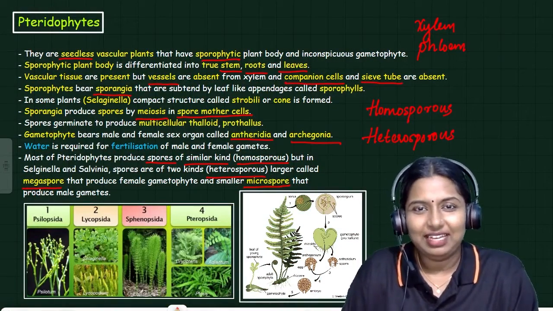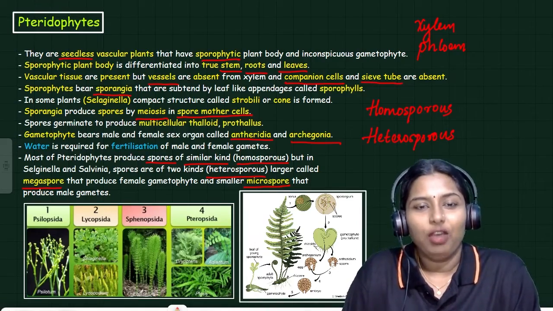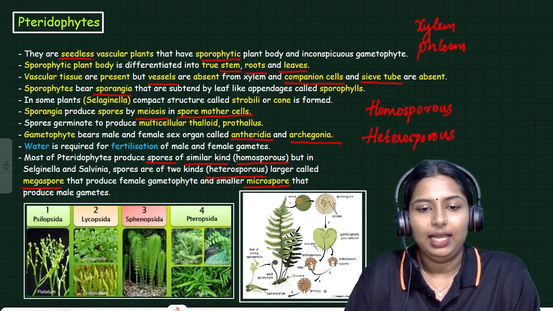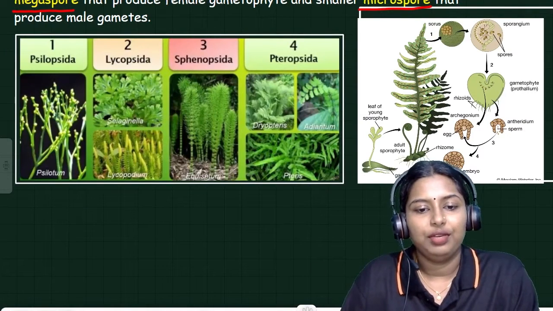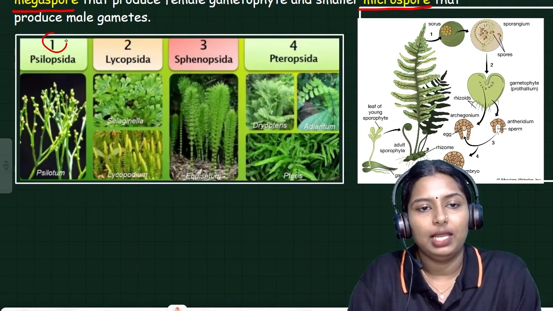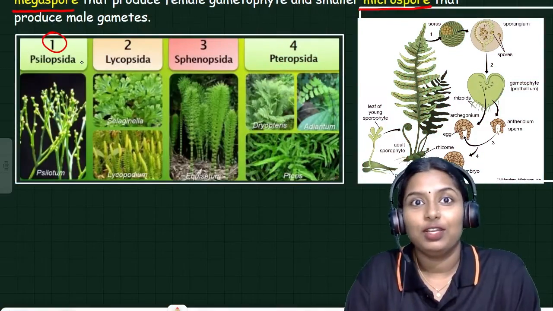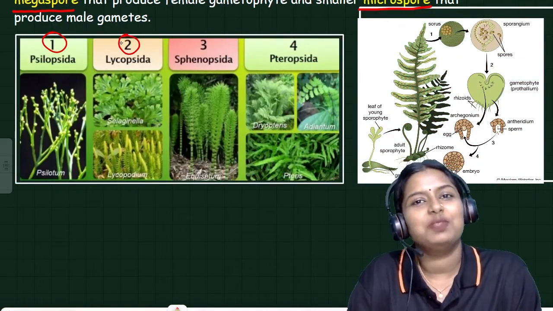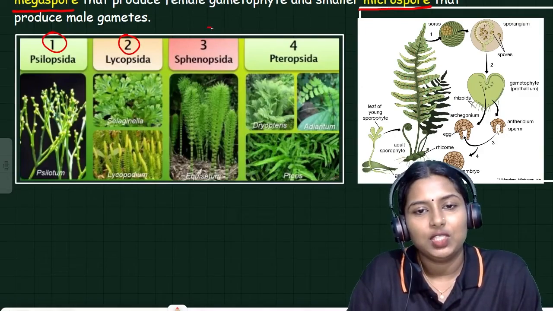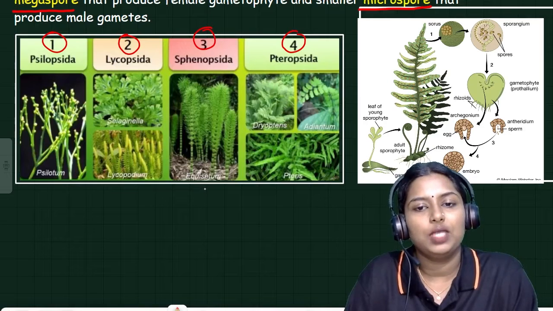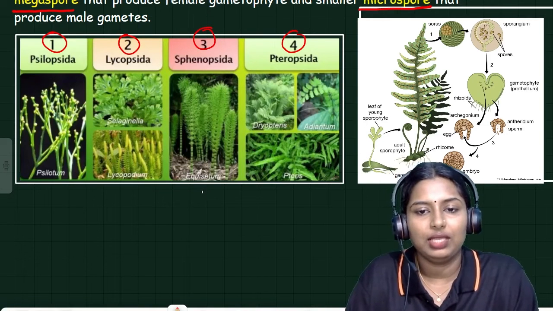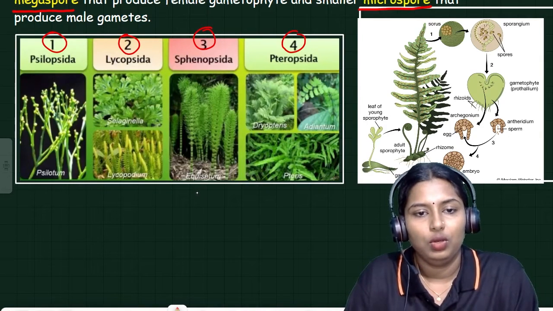One more thing. Pteridophytes are of four types. These are the different types of pteridophytes. The first one is not Lycopsida, it is Psilopsida. Second one, Lycopsida. Third one, Sphenopsida, and Pteropsida. So these are the four types of pteridophytes, and here you can see some examples also.